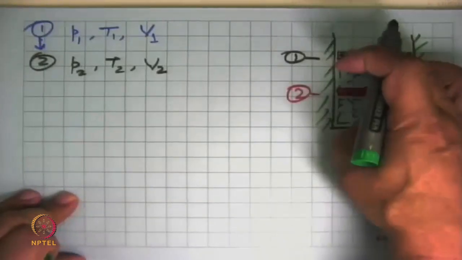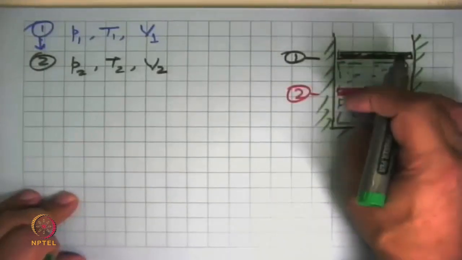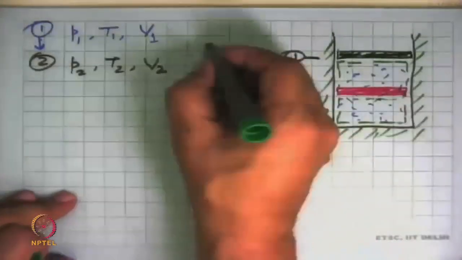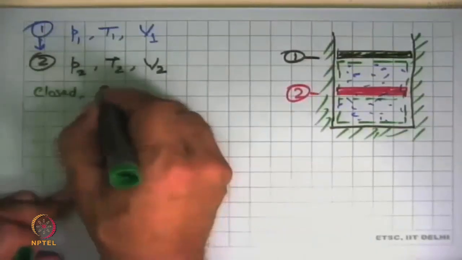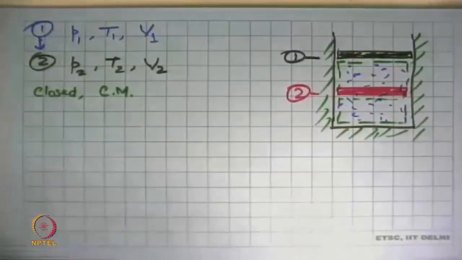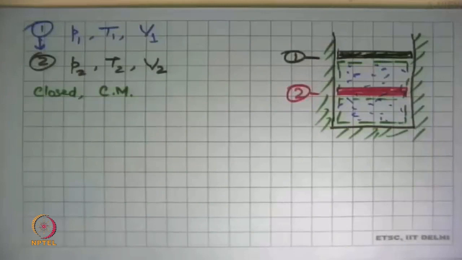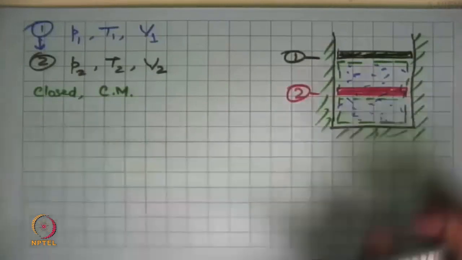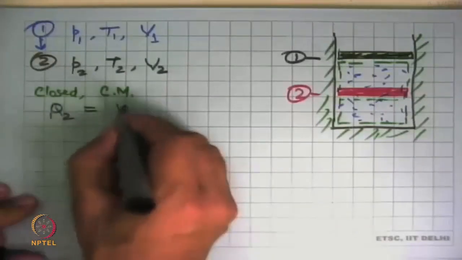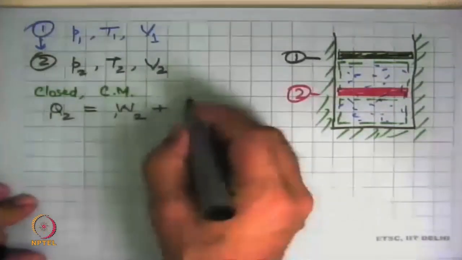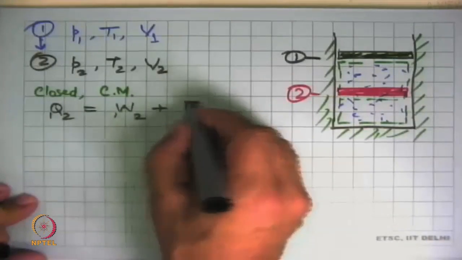Whatever mass was there in state 1 is still there in state 2. And so we are justified in saying that, first, this is a closed system, and we'll apply the control mass approach to this. And for this, we already have the first law with us, which says that Q12 is equal to W12 plus E2 minus E1.